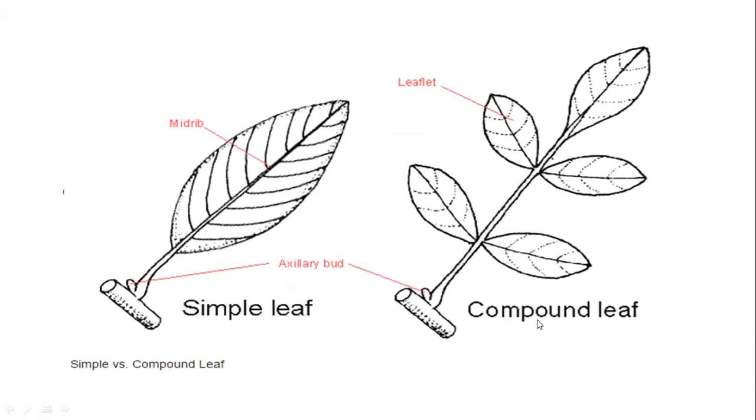It shows what actually the simple and compound facts are. Suppose this is a leaf. The gradual growth of the leaf will be simple, that is simple interest. But for compound interest, from this leaf a branch will be added, a branch will be added from one leaf. That is actually the simple and compound leaf. This is the real life example I wanted to give.